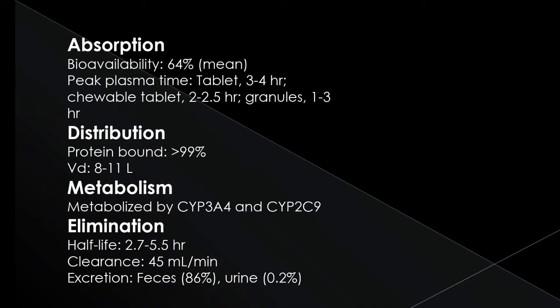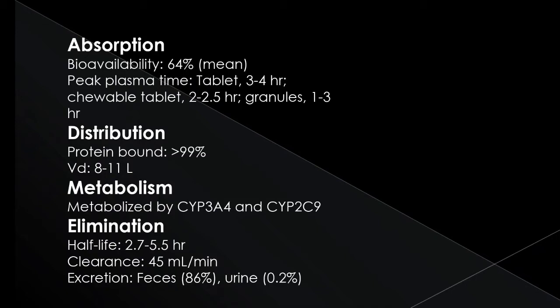Now metabolism: it is metabolized by the 3A4 enzyme. Most drugs are metabolized by this enzyme, so it is a highly interactive enzyme, and also cytochrome 2C9. Now its elimination pattern: half-life is 2.7 to 5.5 hours, and clearance is 45 ml per minute.